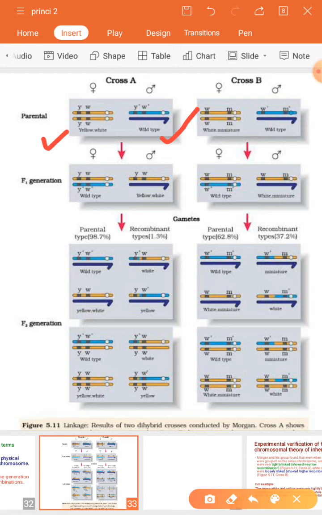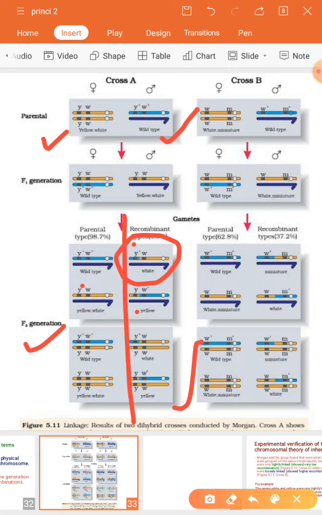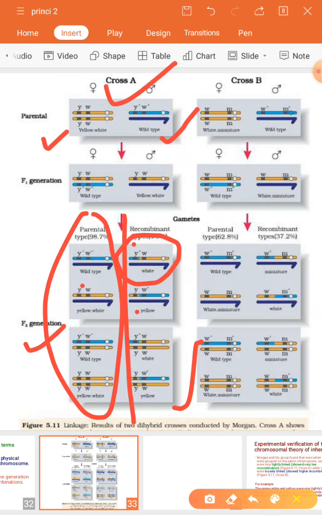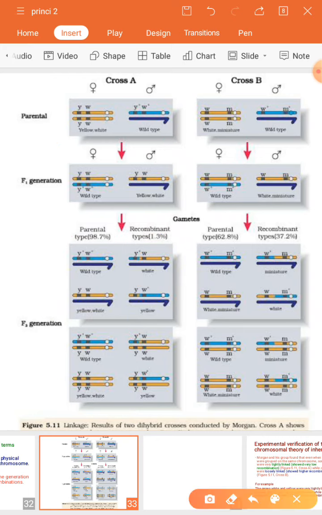So as you observe down, you can find at certain places the blue strip has come here, the yellow strip has come here. Can you notice? That is what I am saying. Again, this is the F2 generation. In the F2 generation, one side has the recombinant type and this has the parental type. That was between the yellow body, white eye and brown body, red eye.